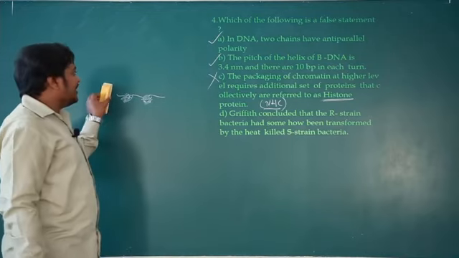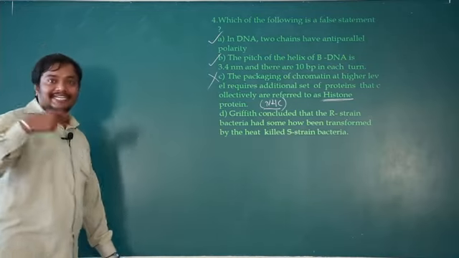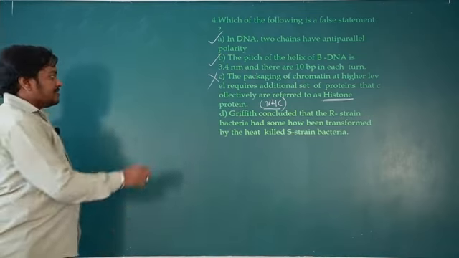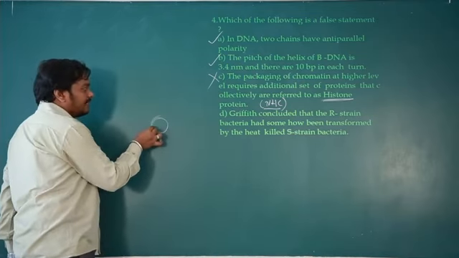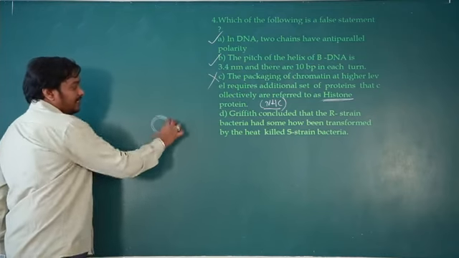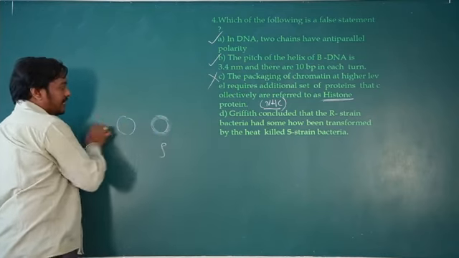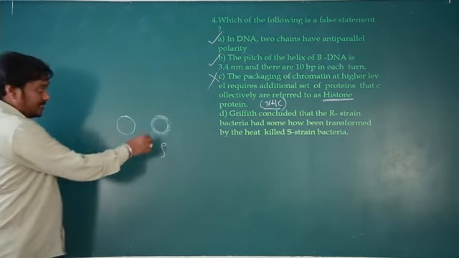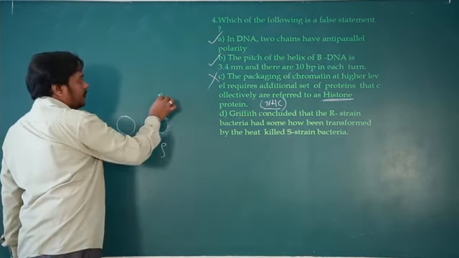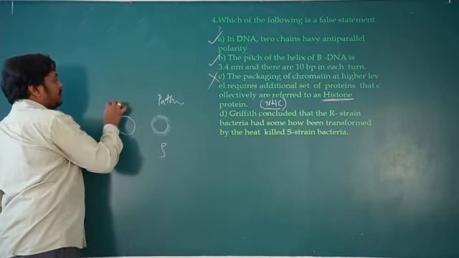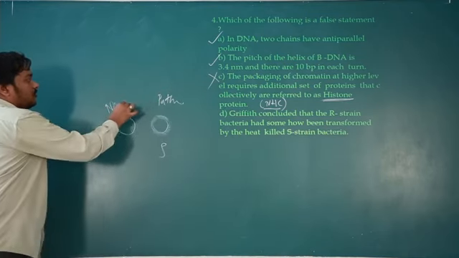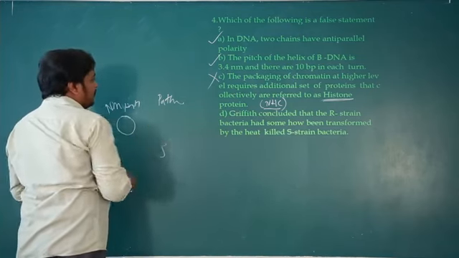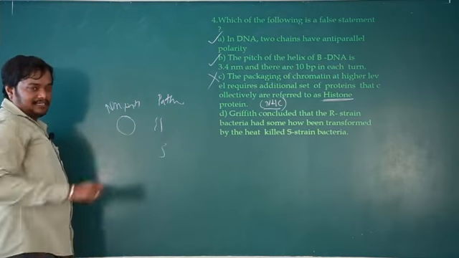bacteria. Okay, so heat-killed S strain bacteria transform its DNA into R strain bacteria. Now R strain bacteria become S strain. So the S strain bacteria has a polysaccharide coat, whereas R strain bacteria doesn't have any coating. Since the polysaccharide is present, it becomes pathogenic, and this becomes non-pathogenic. So once it was killed, the double-stranded DNA gets single stranded.